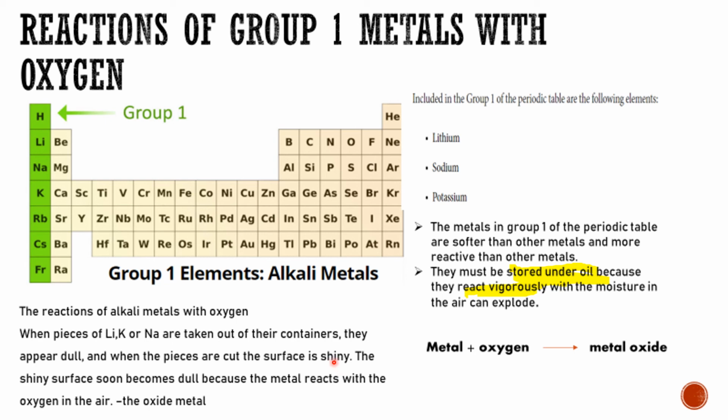When I say oxidized, it means that oxidation has happened, that it reacted with oxygen and produced metal oxide. So metal plus oxygen produces metal oxide. Understand? This is the word equation that you need to remember. Metal plus oxygen produces metal oxide.